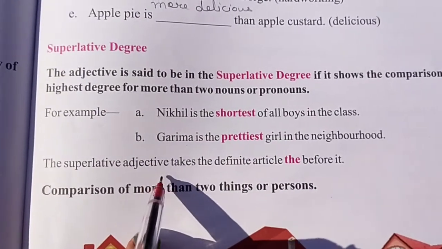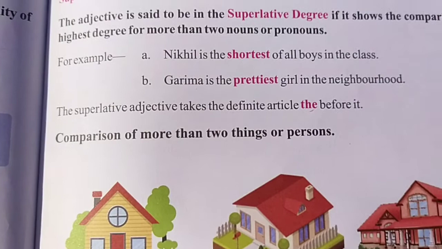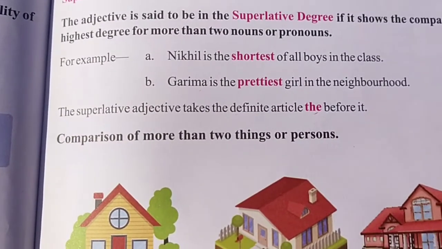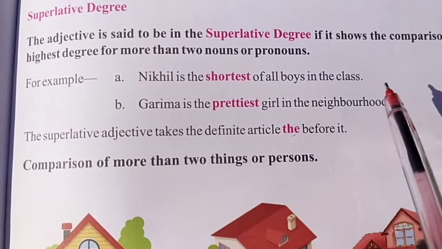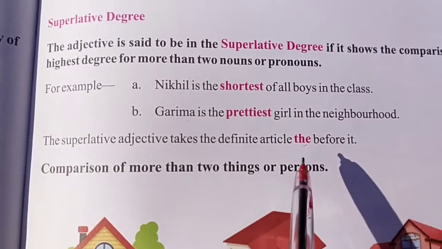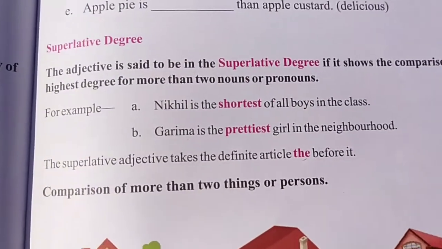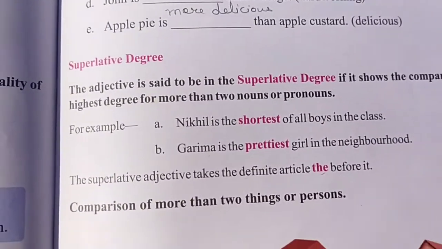The superlative adjective takes the definite article the before it. And superlative degree में हम एडजेक्टिव के साथ एडजेक्टिव के पहले हम द लगाते हैं. कौन सा आर्टिकल लगाते हैं? We always use the article the before writing the adjectives in superlative degree.